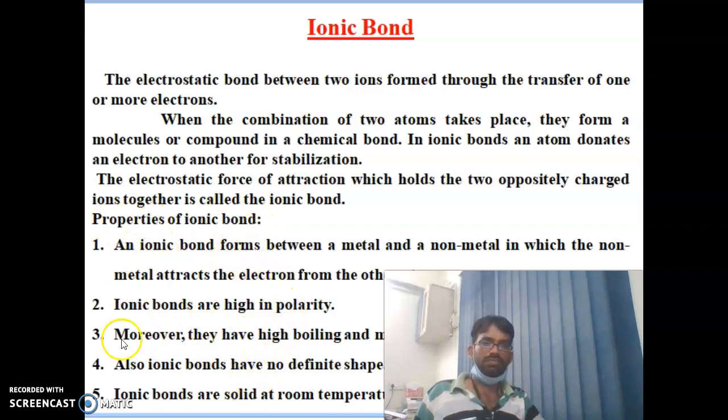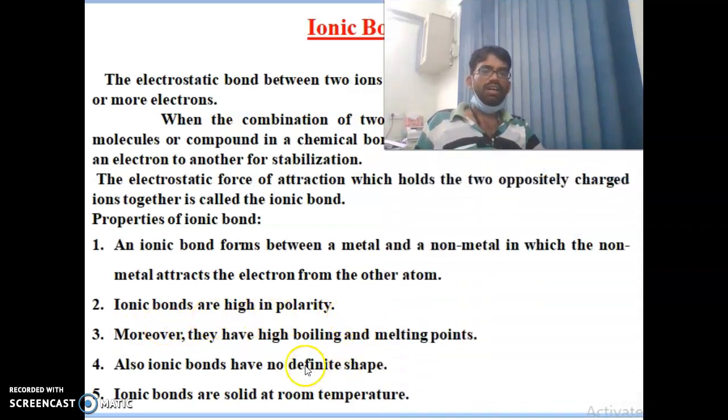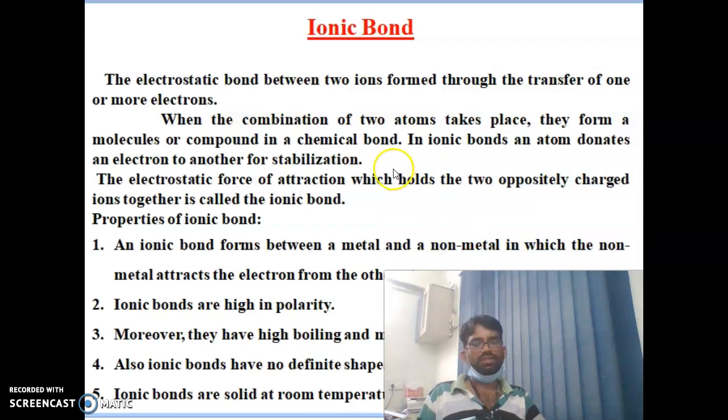You can see that ionic bonds are highly polar, have high boiling points and high melting points, have no definite shape, and are solid at room temperature. Next one.